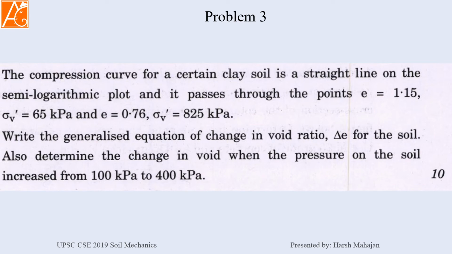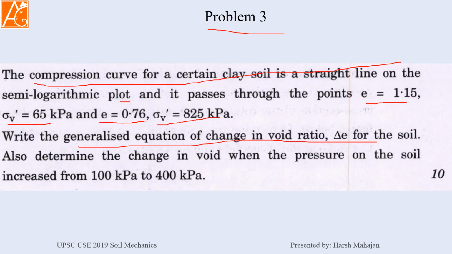Now we are coming to our problem number 3. Okay, so the compression curve for a certain clay is a straight line on a semi-logarithmic plot, where e is given this value for this effective vertical stress, and e, that is void ratio, is given this value for this particular stress. Now write down the generalized equation for delta e, change in void ratio, and determine the change in void ratio if the stress or the pressure on the soil increases from 100 kilopascal to 400 kilopascal.